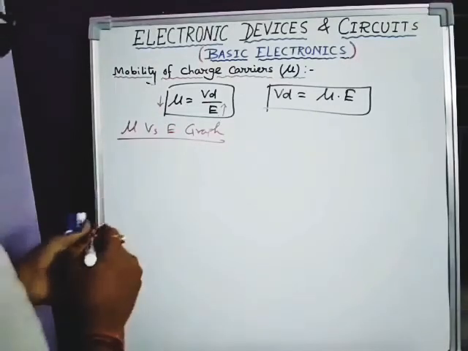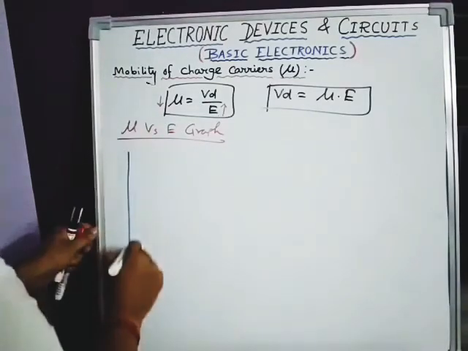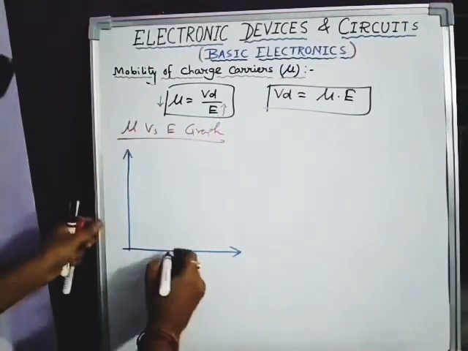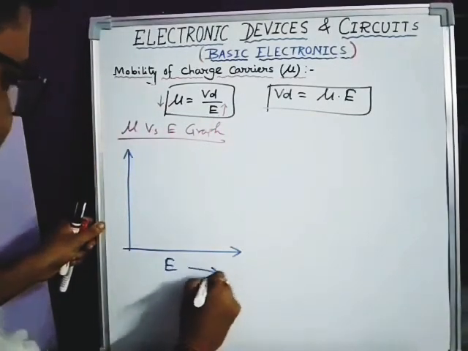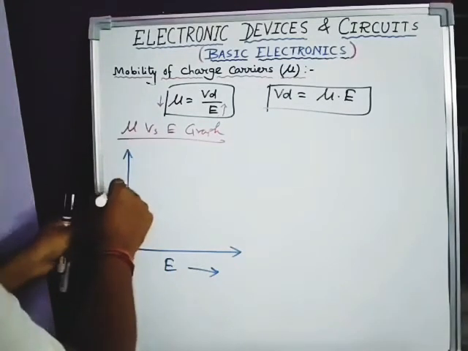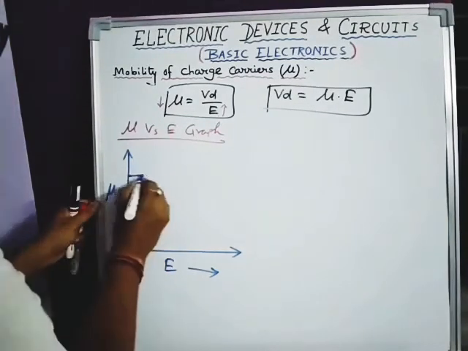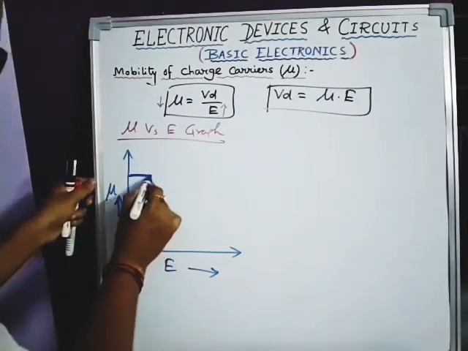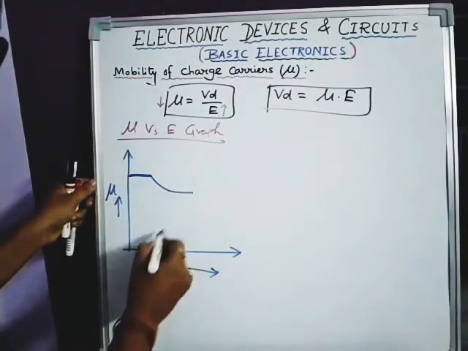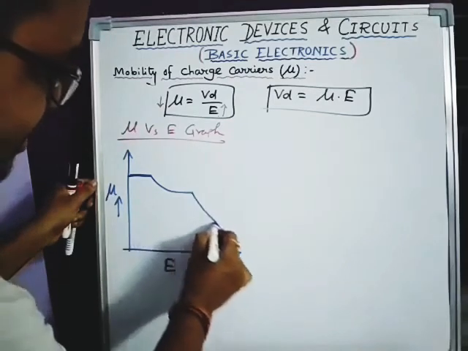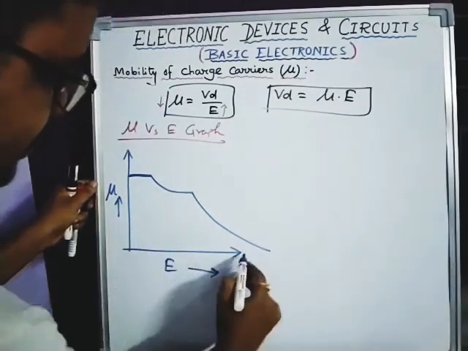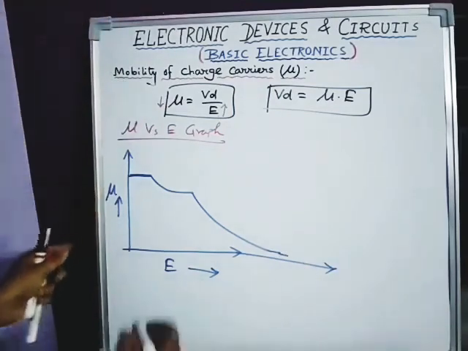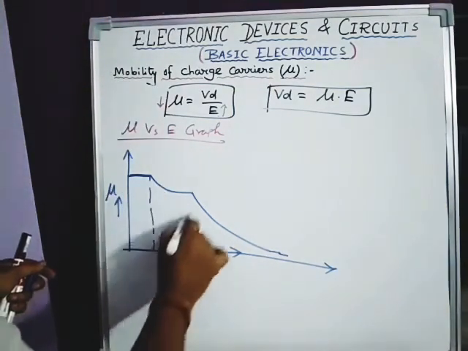So now I will draw the graph. I am taking electric field on the x-axis, and mu on the y-axis. Experimentally it is proven that for a few region it is constant. Next it decreases in this way, next it decreases linearly. You can see here the values.